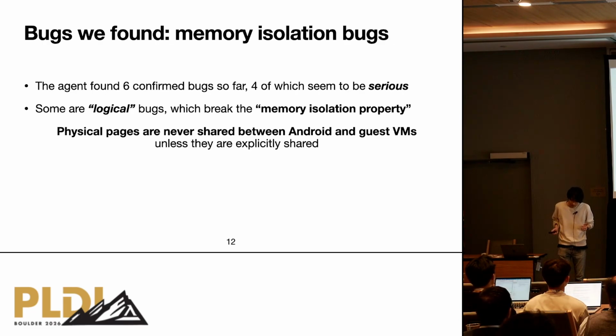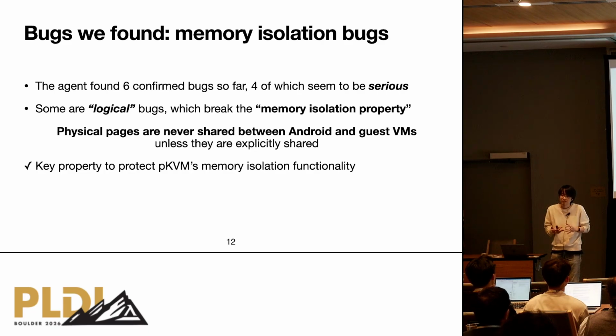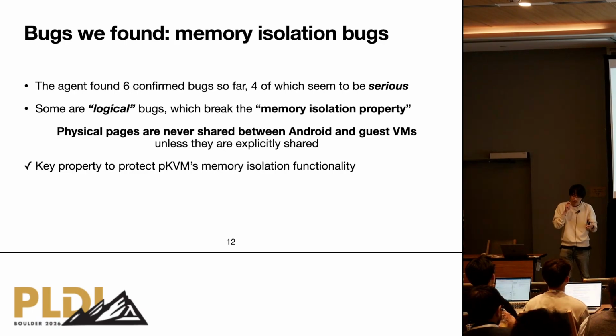This property is particularly important to protect sensitive data. In the earlier slides, I said that to protect sensitive data, we have to make sure it will not be leaked to the attacker even when the Android Linux kernel is compromised.